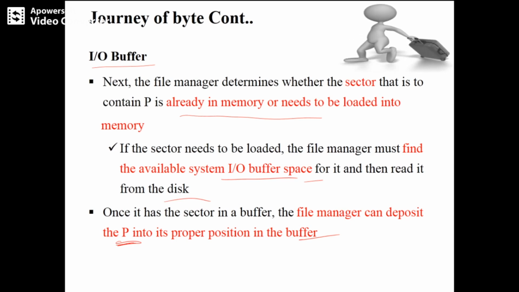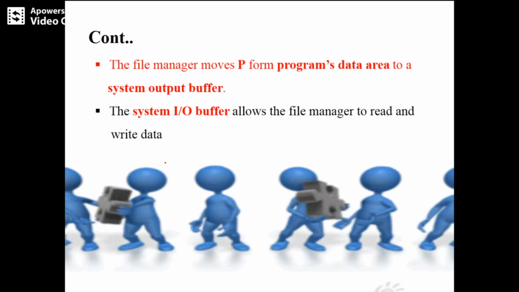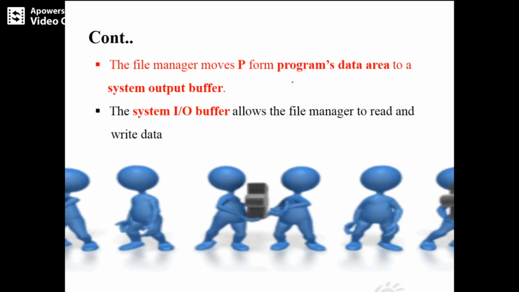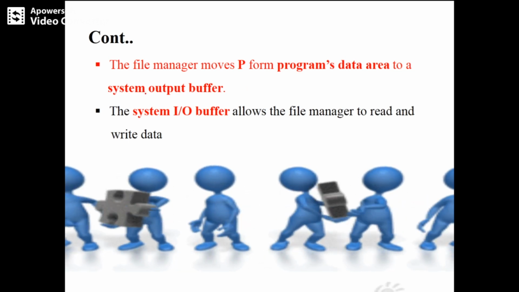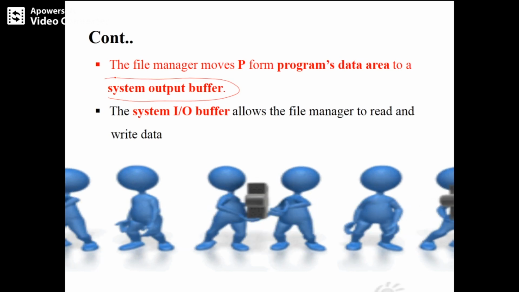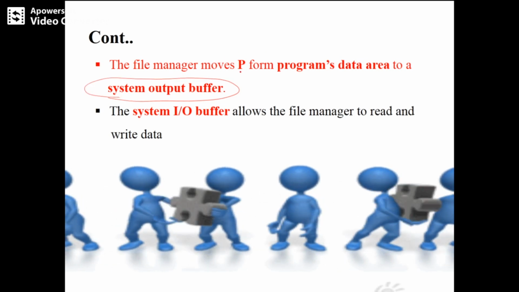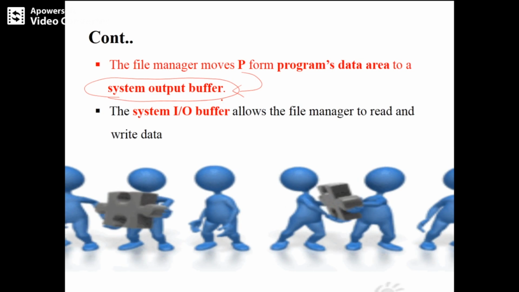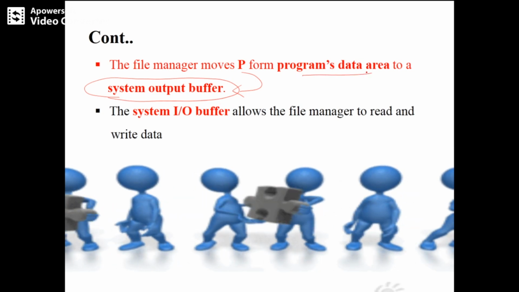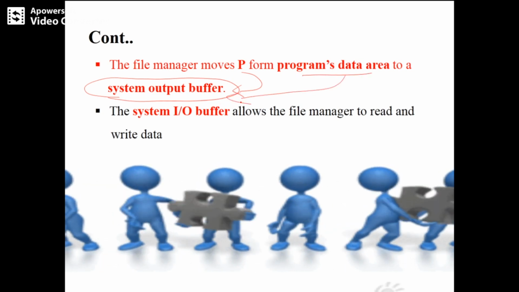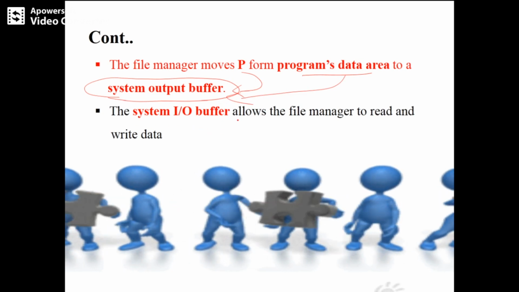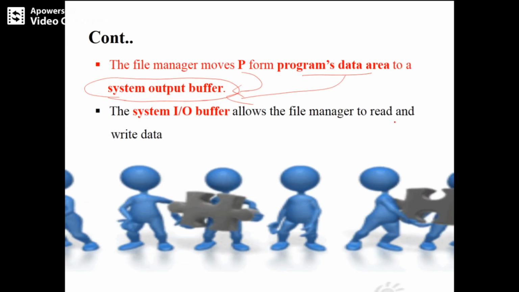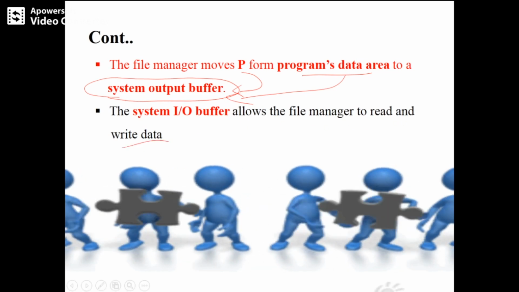You, in the sense, not the programmer, it is the job of the file manager now. The file manager will move P from the program's data area to the system output buffer. Now you have your buffer in memory, and there you are going to load your data P. So from the programmer's data area, it will load it onto the system output buffer. The system input output buffer allows the file manager to read and write the data. Okay.